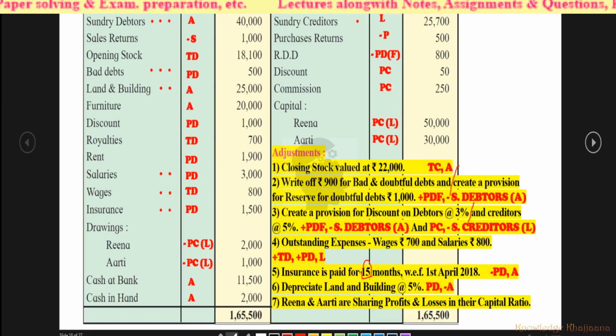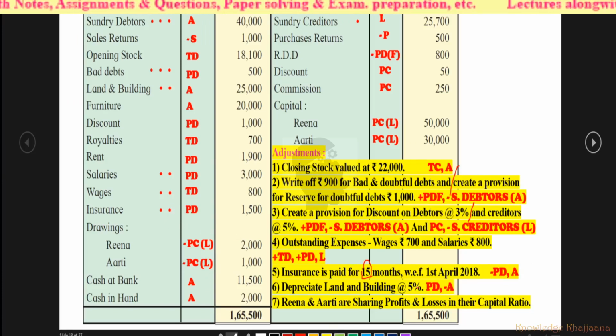So 3 months advance you have to deduct from the profit and loss account debit side from the insurance. So we'll make 1 mark for this, and we will record that 3 months insurance which you have paid as prepaid insurance on the asset side of the balance sheet. So there are 2 marks against insurance.